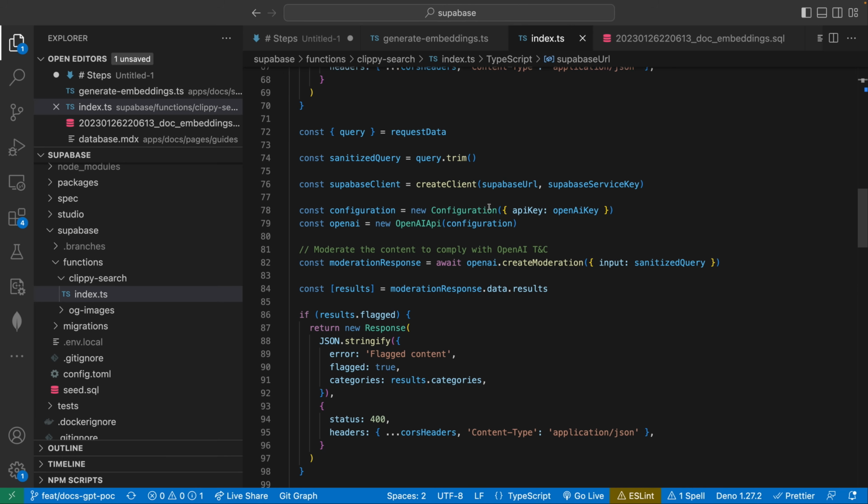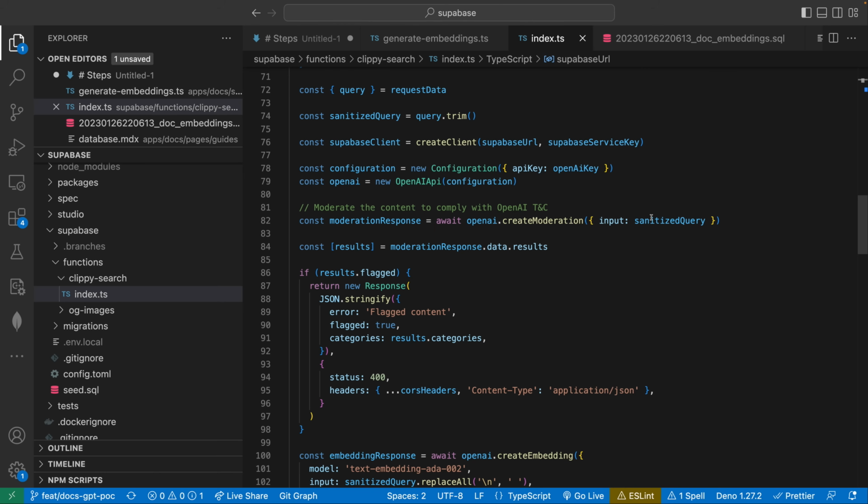But let's scroll down to the meat of this edge function. First thing we do is OpenAI actually has a moderation endpoint. As part of their terms and conditions, they actually do require you to make sure that the content that you're sending in complies to their guidelines. So like no hate language, stuff like that.